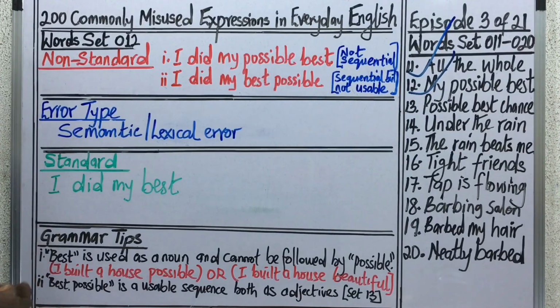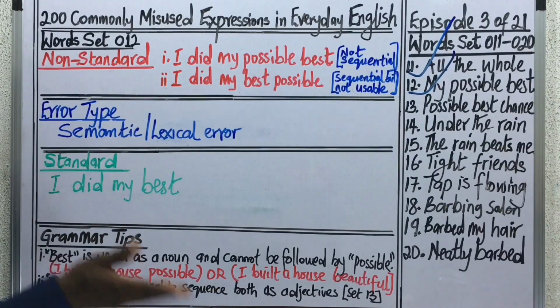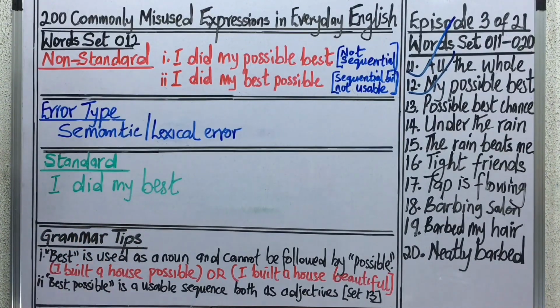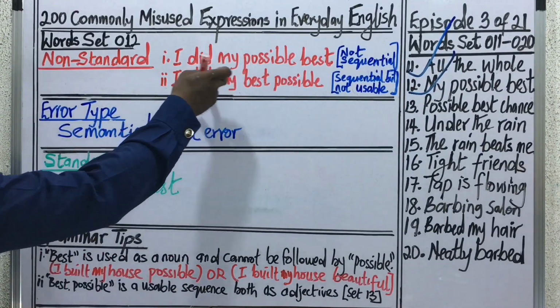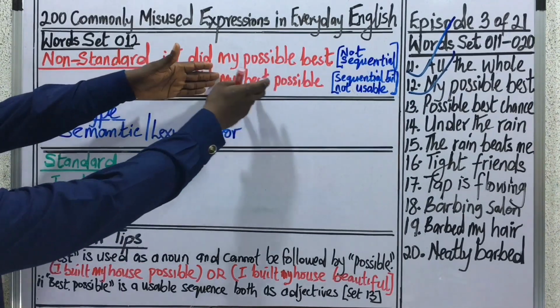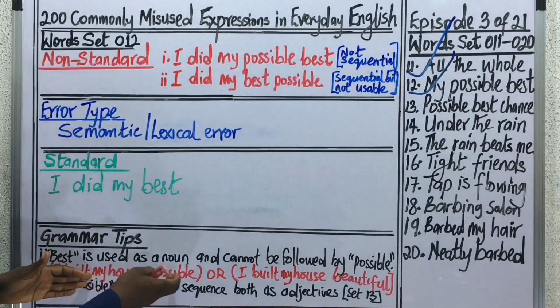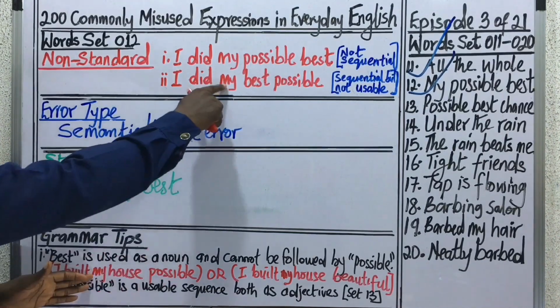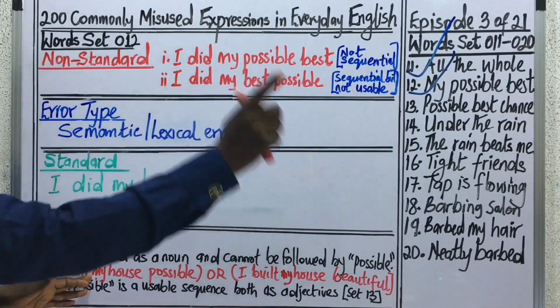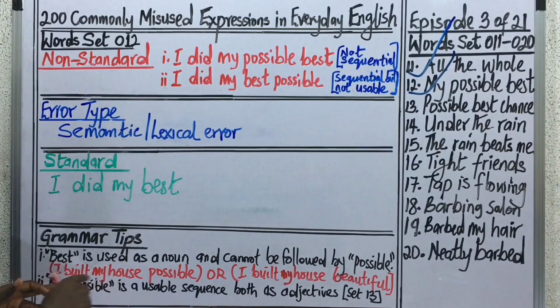But if I say my best, like my house, try to understand that anytime a pronominal is standing before a word, that word is a noun. So if I say my house, my best, you can see that best is a noun. Let's say something like I built my house possible. That is, I did my best possible. Just look at my best possible. My house possible. My is a pronominal, best, like I explained, is a noun. So house. I built my house possible.